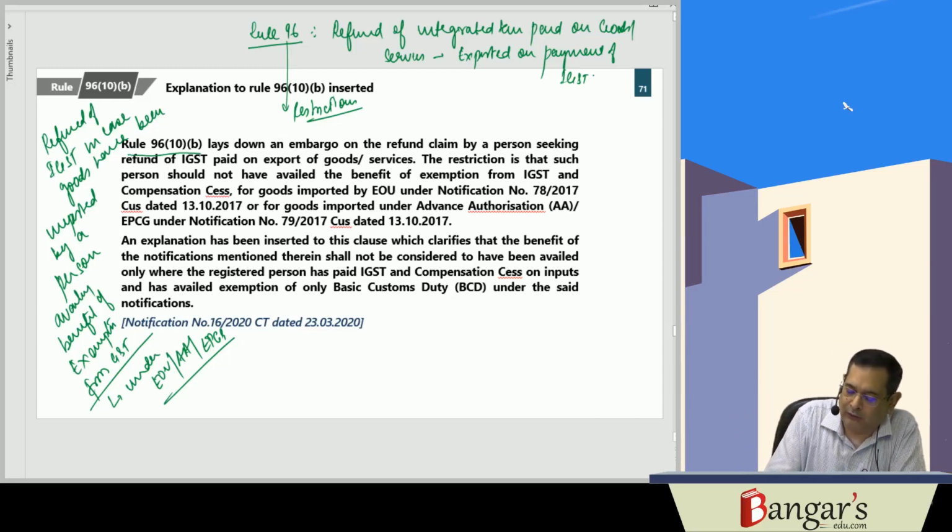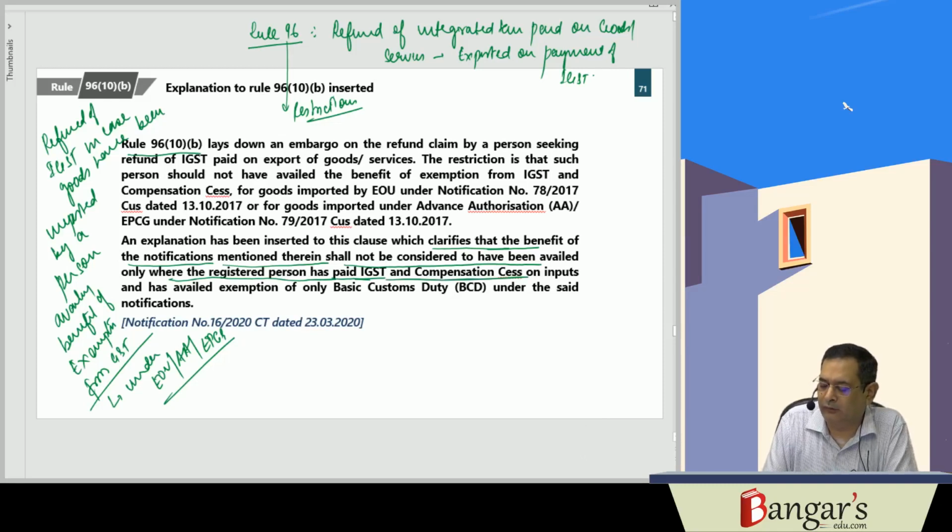So an explanation has been inserted to this clause which clarifies that the benefit of the notifications mentioned therein shall not be considered to have been availed only where the registered person has paid the IGST and GST compensation cess on the inputs. He has paid IGST and GST compensation cess on inputs and has availed exemption only of the basic custom duty. So thus, if exemption is availed